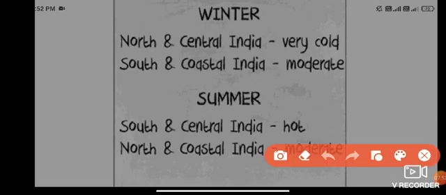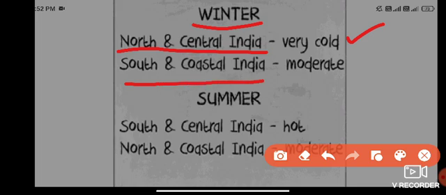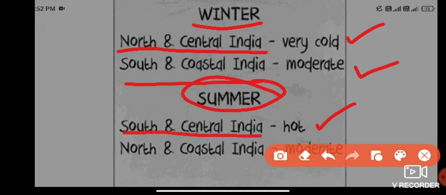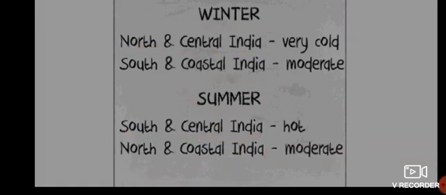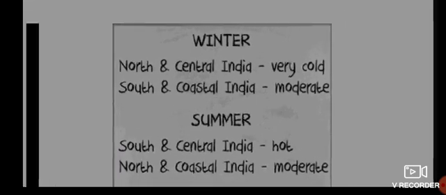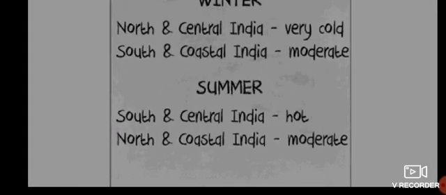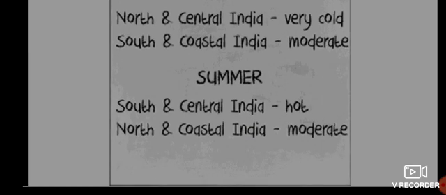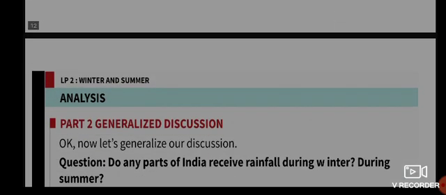See how different locations experience different temperatures. In winter, North and Central India are very cold, whereas South and Coastal India are moderate. When you talk about summer, South and Central India are very hot, while North and Coastal India are moderate. So this is how weather conditions affect different parts of the country. I hope you are following me.